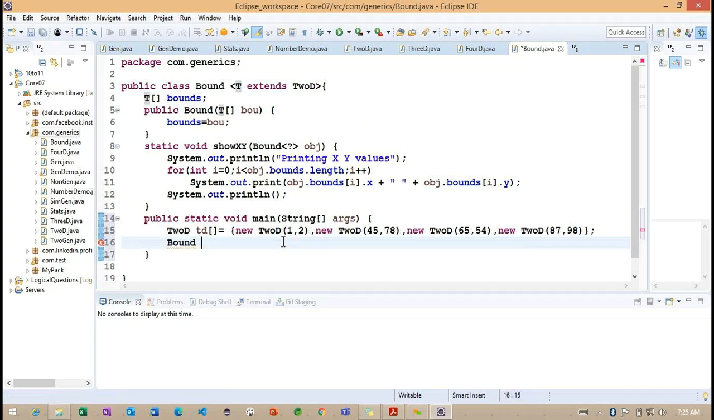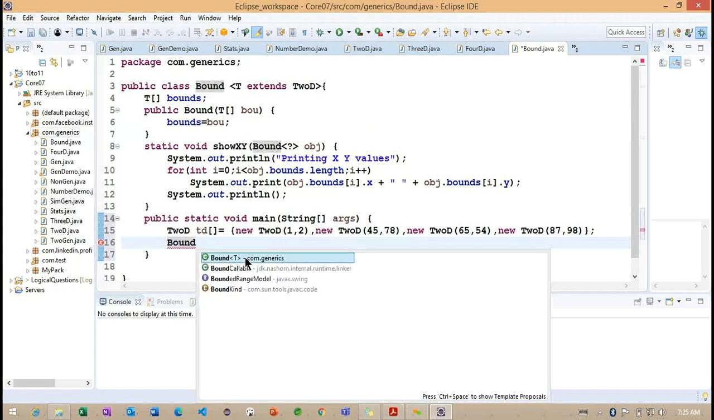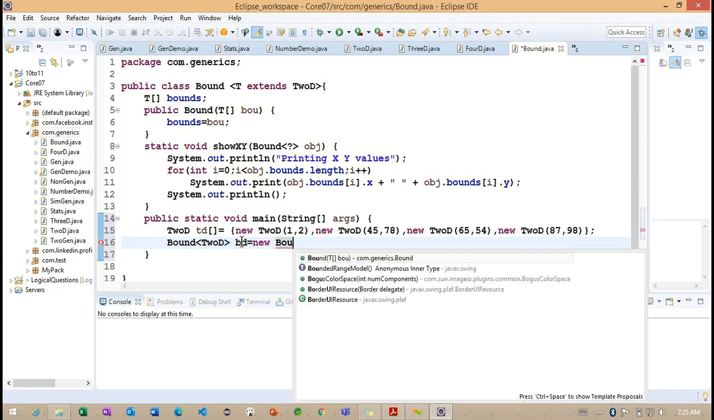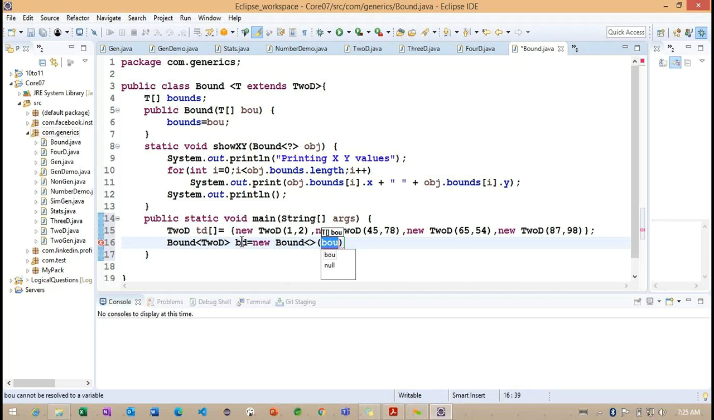So here we need to specify the first T here. Now you can see, if I'm not providing anything, it will treat it as the base class here. So that is called 2D. Sorry, BD. Now I'm trying to work with bounds here. What we can do is specify the TD here. So the TD values I'm trying to work with here.